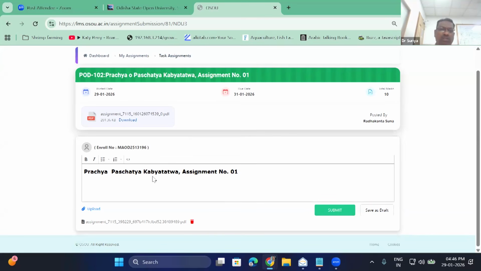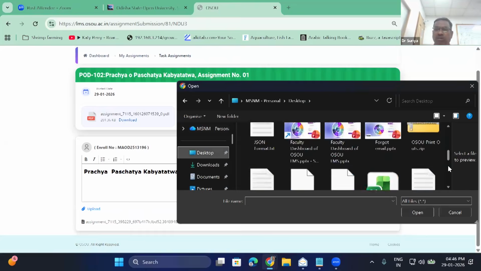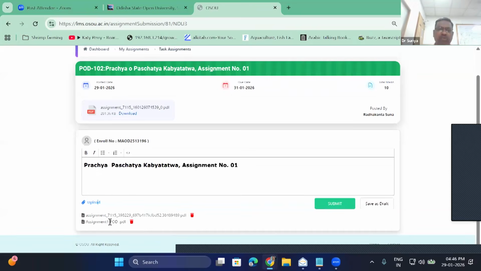And one more option is also available. Say your file is beyond 10 MB. What you can do is upload one more file for the same assignment. It will not restrict you. Say you have prepared a very long essay and the file size is huge. You can split it into 2 PDFs, assignment part 1 and assignment part 2.